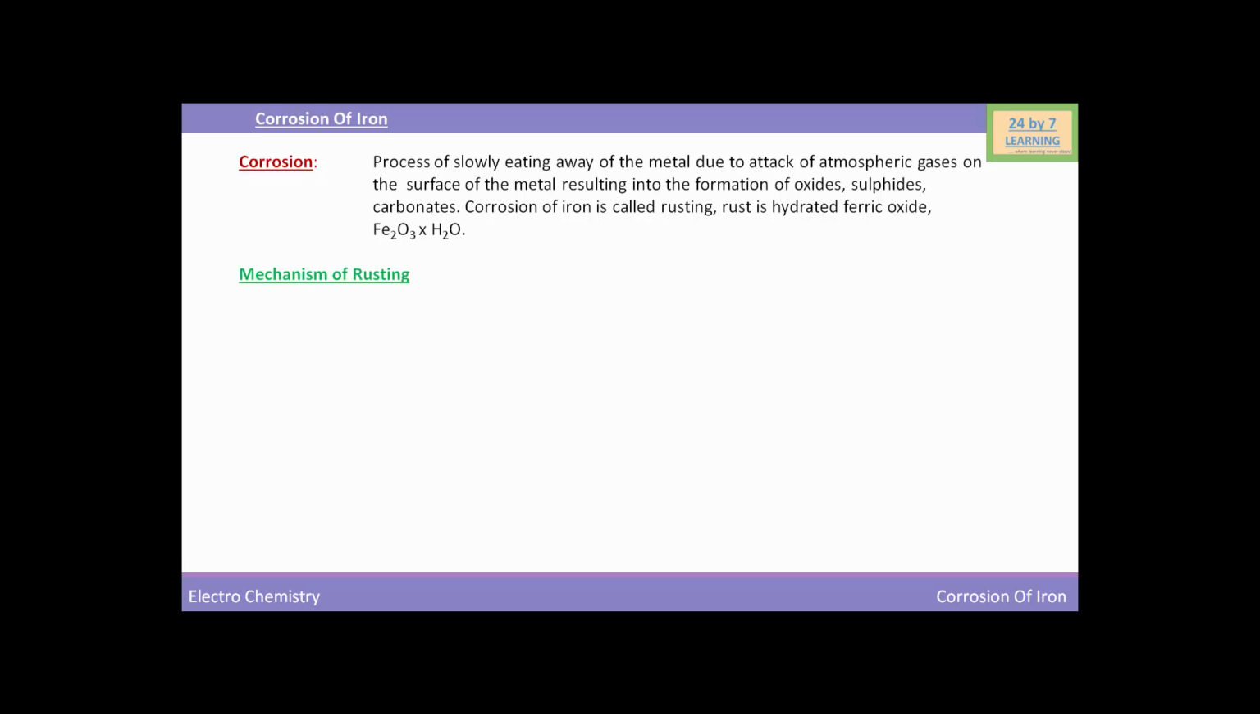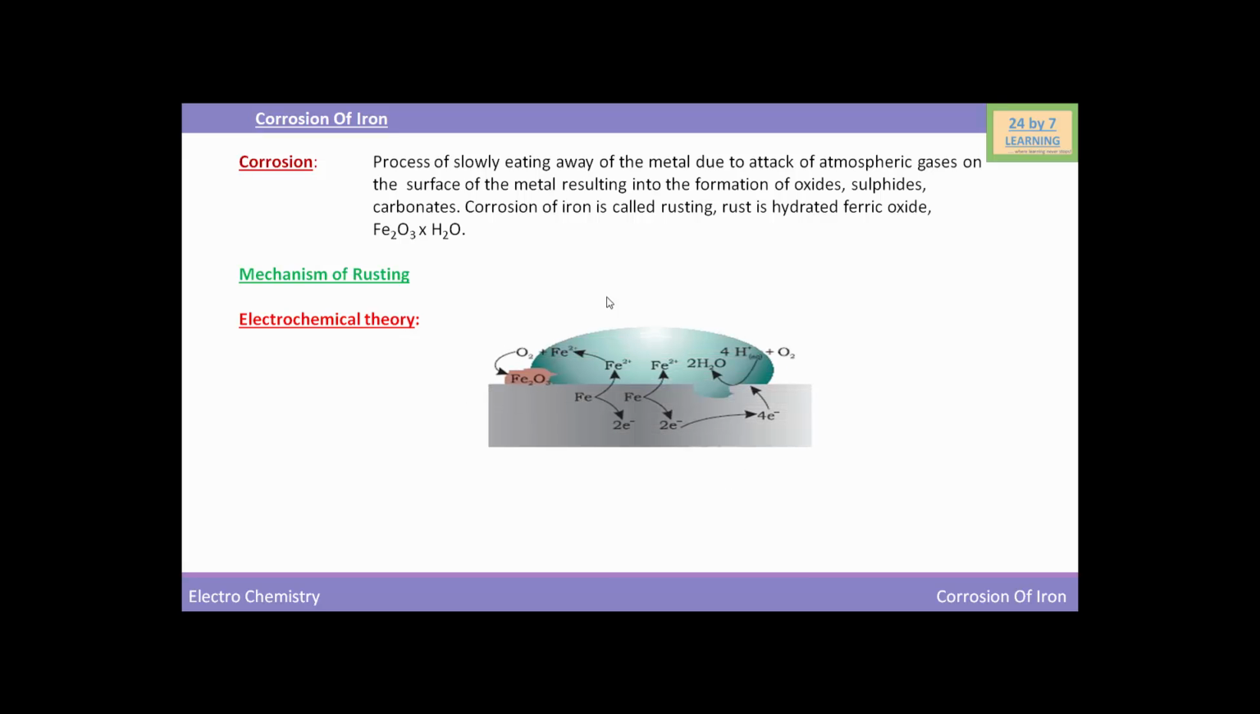Next, we are going to discuss the mechanism of rusting. The phenomenon of corrosion can be best explained with the help of the electrochemical theory, which involves oxidation and reduction reactions. I will explain this theory with the help of this diagram. According to this theory, impurities present in iron behave like small electrical cells in the presence of water containing dissolved oxygen or carbon dioxide. So, pure iron acts as the anode while the impure portions are the cathode. So, this pure iron is the anode and this impure portion is the cathode.